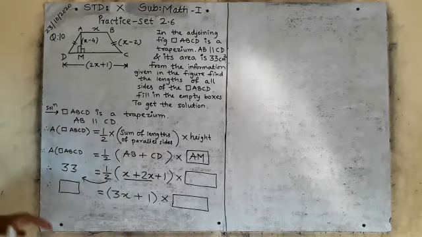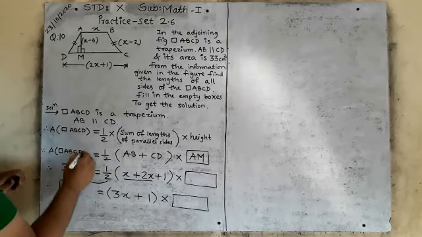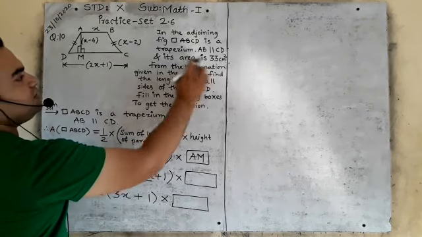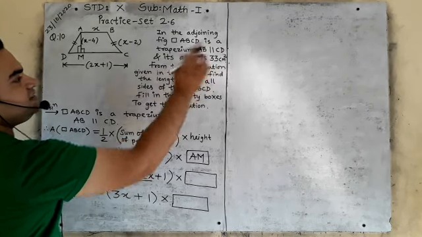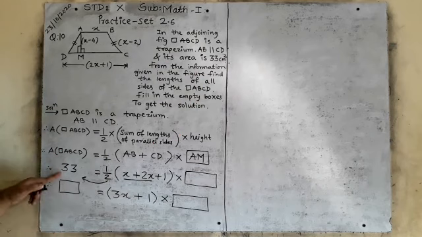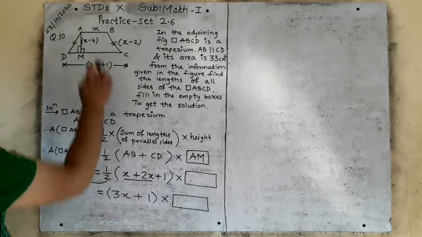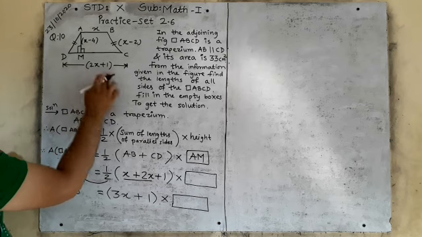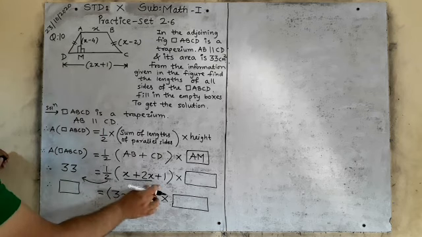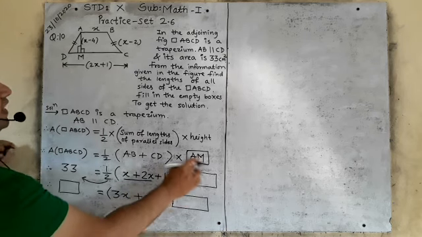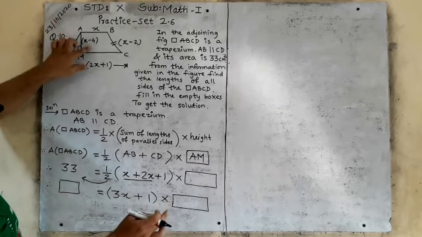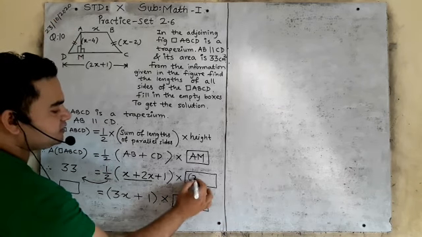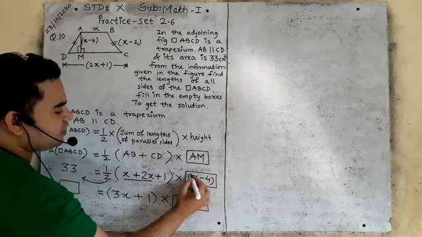Now go down. What is the area of trapezium ABCD given in the question? Its area is 33 centimeter square. It is written that the area of trapezium ABCD is 33 centimeter square. Half as it is. AB value is x. CD value is 2x plus 1. Can you see? Multiplied by height AM. AM value is x minus 4. I hope you understood.